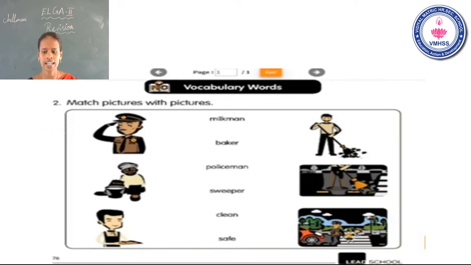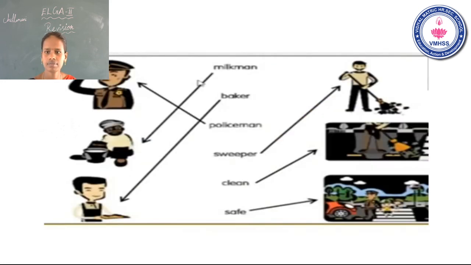Now see the next slide, students. Next you can get the answer. Yes. First one is milkman. See the picture carefully. They draw a line. Okay. Next, policeman. Policeman, police car. Next, baker. They draw a line. See the slide carefully, students. Next one is sweeper. Next, clean. Draw the lines also. Listen carefully. Clean. Next, safe. Okay. Once again, read these words.